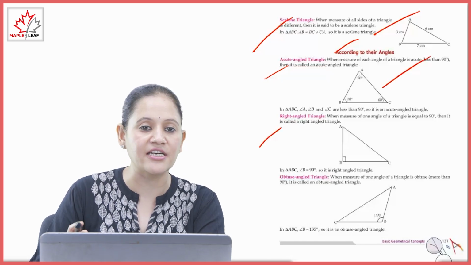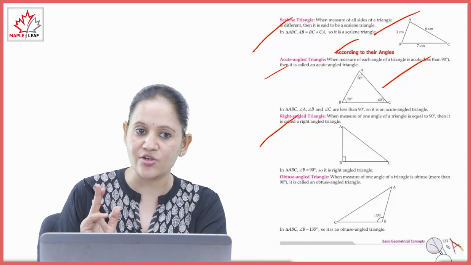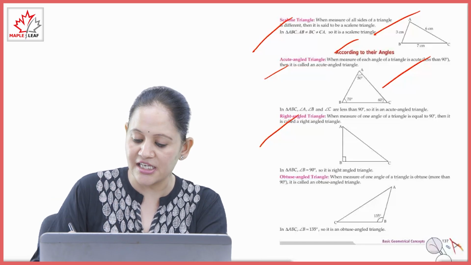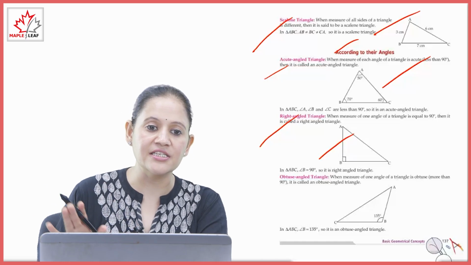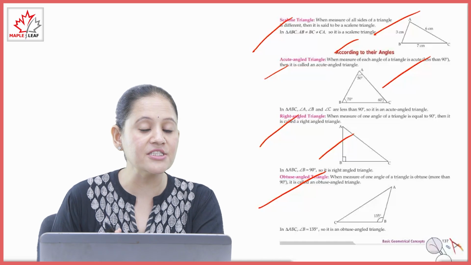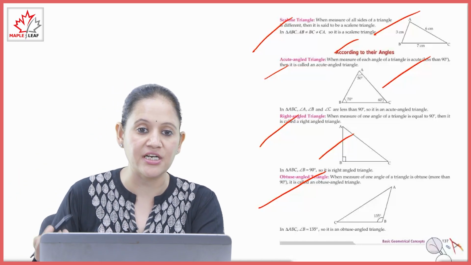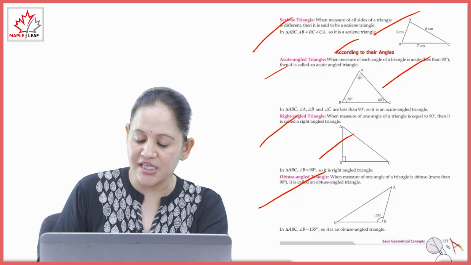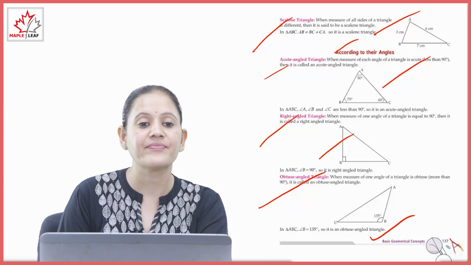Next is the right angle triangle. The measure of one angle of the triangle is 90 degrees. That is called a right angle triangle. Here you can see angle B is 90 degrees, so it is a right angle triangle. Next is the obtuse angle triangle. When the measure of one angle of the triangle is obtuse, meaning more than 90 degrees, that is called an obtuse angle triangle. Here you can see angle B is 135 degrees, so it is an obtuse angle triangle.